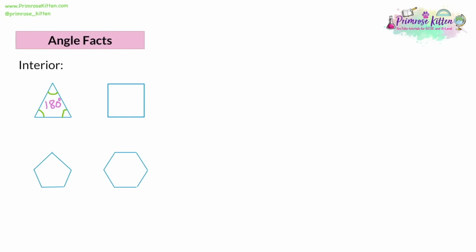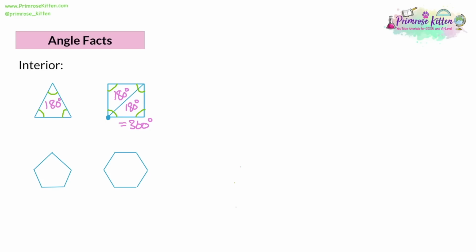So then when we have a look at a square, you might have forgotten what a square is. Same thing with rectangles, you might forget what they add up to as well. But what you can do is you can cut it in half from the corner, and you can cut it into 2 triangles. Now, we know that triangles add up to 180, so we've got 2 sets of 180. A quadrilateral, a square, a rectangle, other quadrilaterals, they're going to add up to 180 plus 180, which is 360 degrees for the interior angles.